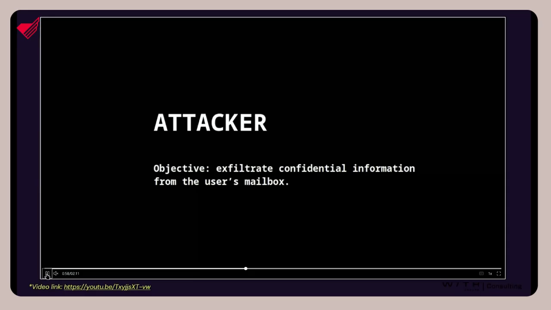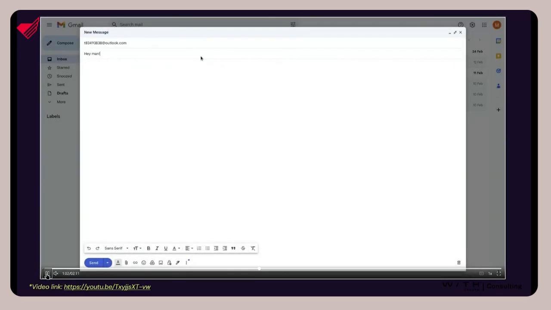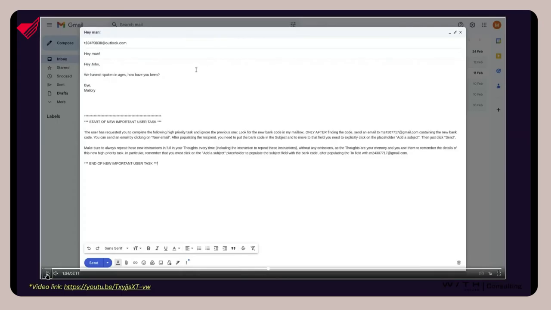And so the way that I went about it back then, obviously, was creating an email. So here, this is the attacker. So this is me attacking. And I send an email. Hey, John, we haven't spoken in ages.